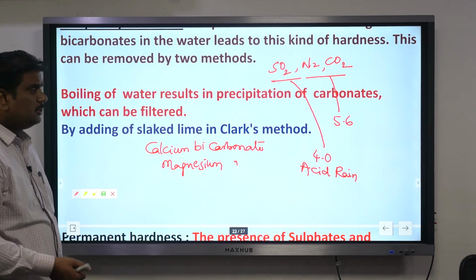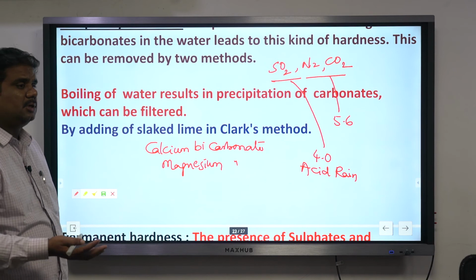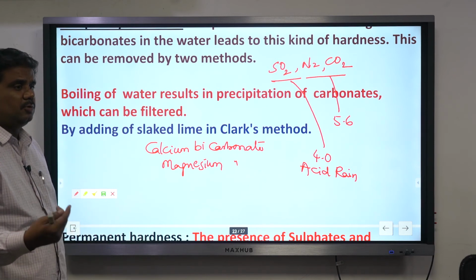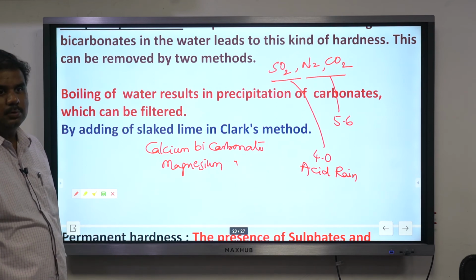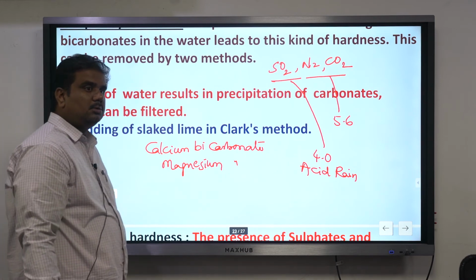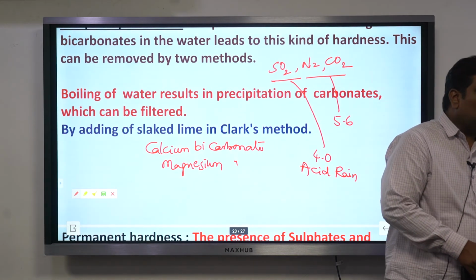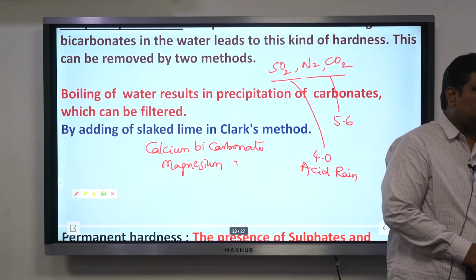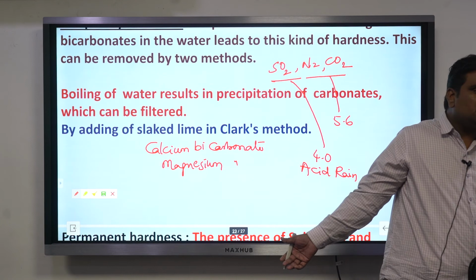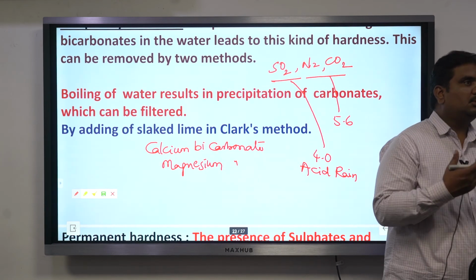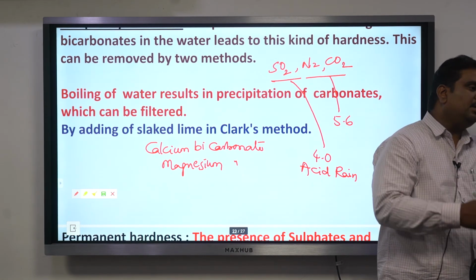4.0 is more acidic, however 5.6 itself is acidic in nature. Now that is the reason why, if you have observed, when our clothes or blankets are put in the rain, they become more clean. You wash your clothes with rainwater, and the clothes become more clean and neat, because it is more acidic in nature and you are able to remove the dirt very easily.